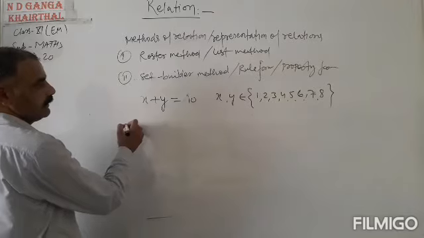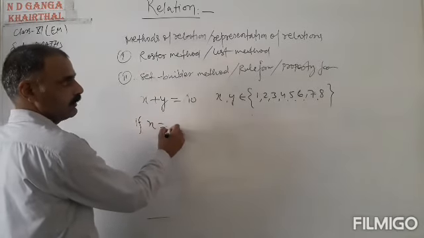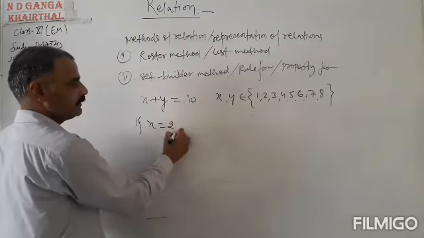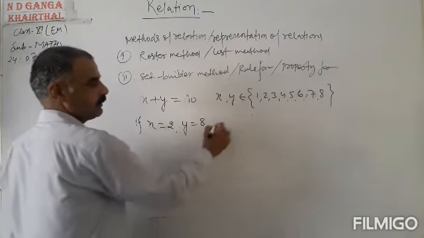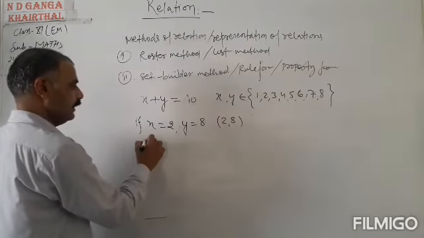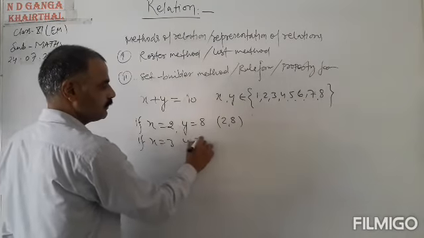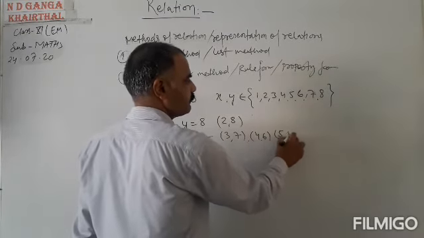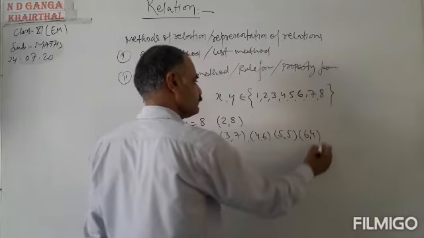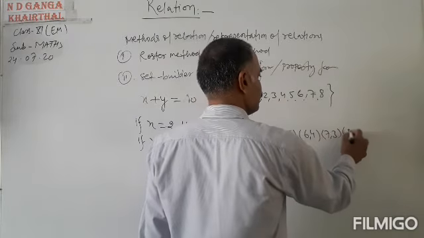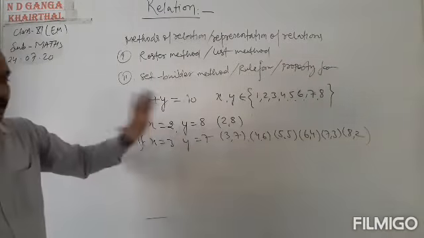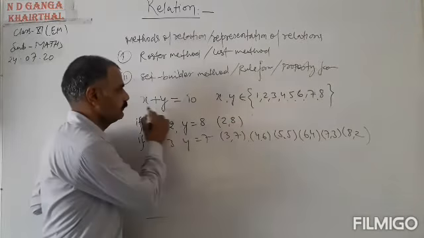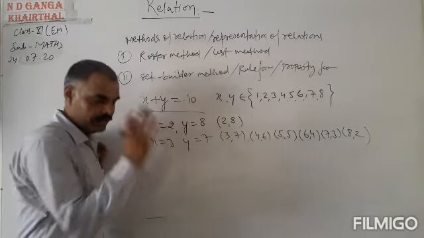Now, if x equals 1, then y equals 10 minus 1, which is 9, and 9 is not in the set. So x equals 2, y equals 8. So the first element is (2, 8). Similarly, if x equals 3, y equals 7, so (3, 7). And similarly (4, 6), (5, 5), (6, 4), (7, 3), and (8, 2). These are the ordered pairs that can be formed using this relation.